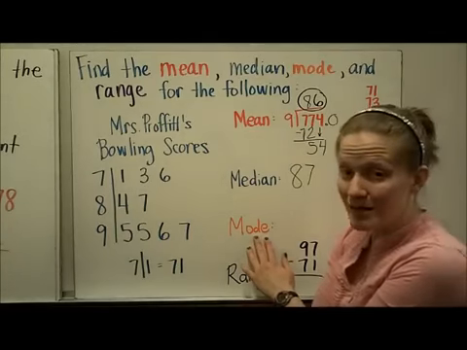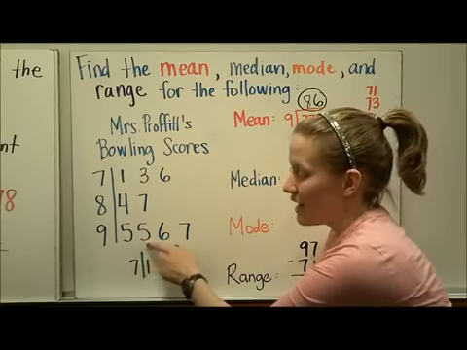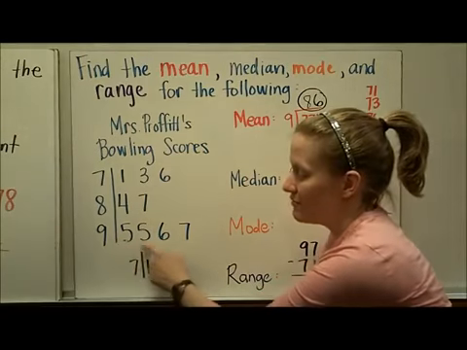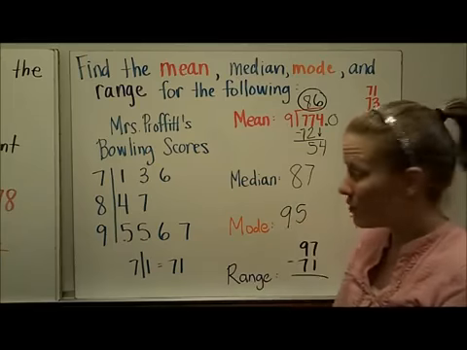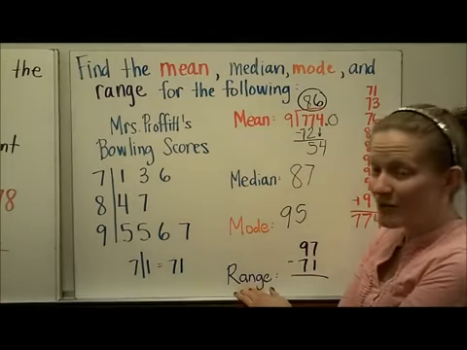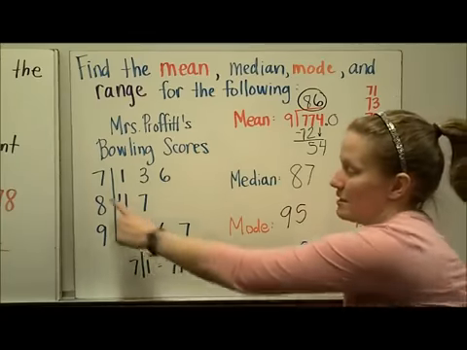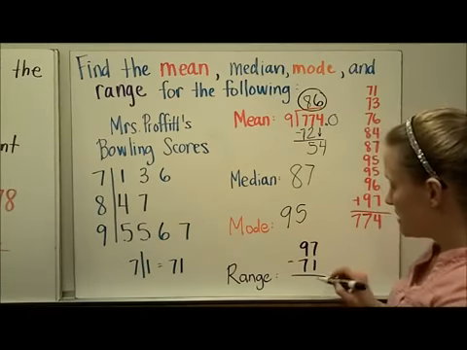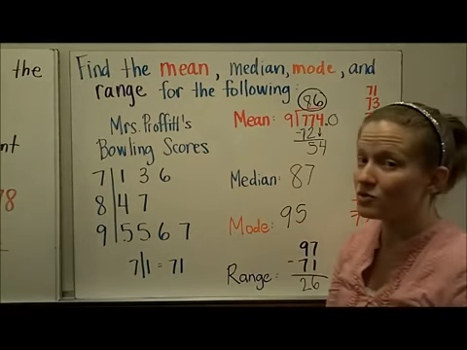The mode is the number that shows up most often, and I see 2 5s here, which represents 2 95s. That's the only number that's repeated, so 95 is the mode. And finally, I get the range by doing the biggest minus the smallest. 97 is the biggest, 71 is the smallest. When I subtract, I get 26. So the range of this data is 26.